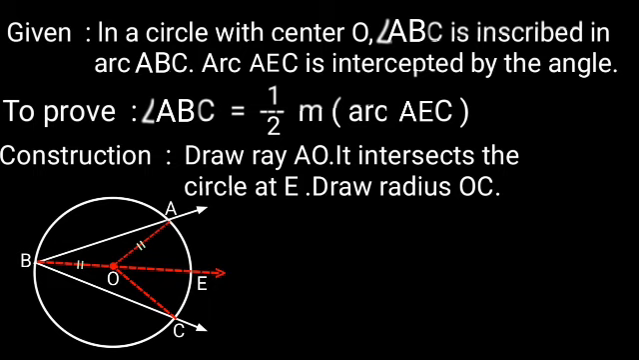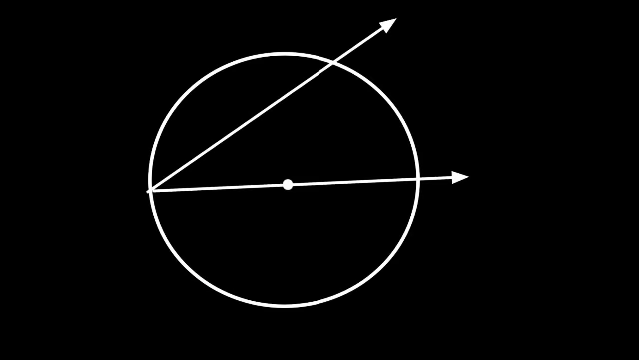AEC. Construction: draw ray AO. It intersects the circle at E. Draw radius OC. There is one circle and one angle. The angle is an inscribed angle.